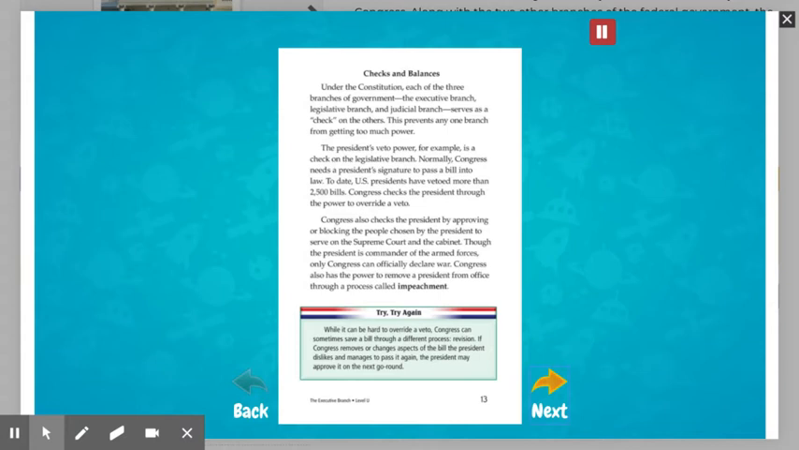Normally, Congress needs a president's signature to pass a bill into law. To date, U.S. presidents have vetoed more than 2,500 bills. Congress checks the president through the power to override a veto. Congress also checks the president by approving or blocking the people chosen by the president to serve on the Supreme Court and the cabinet. Though the president is commander of the armed forces, only Congress can officially declare war. Congress also has the power to remove a president from office through a process called impeachment.